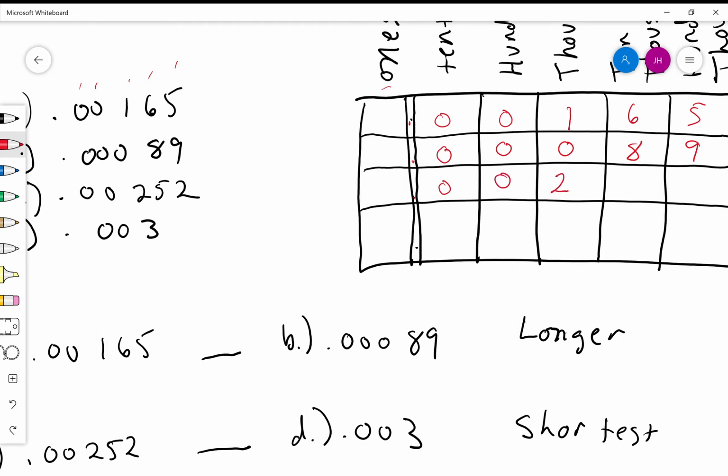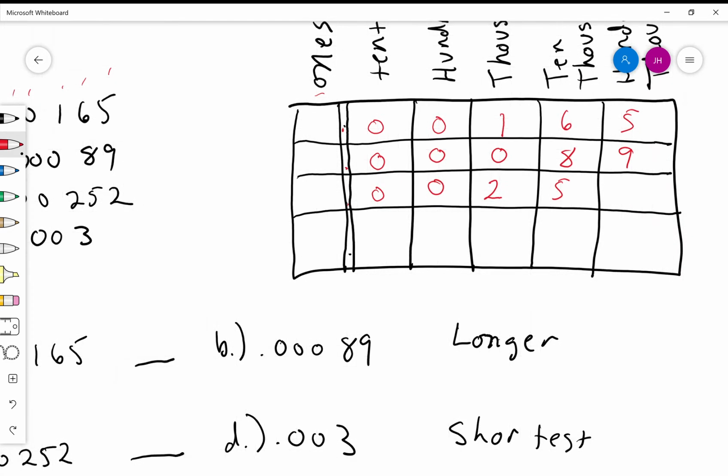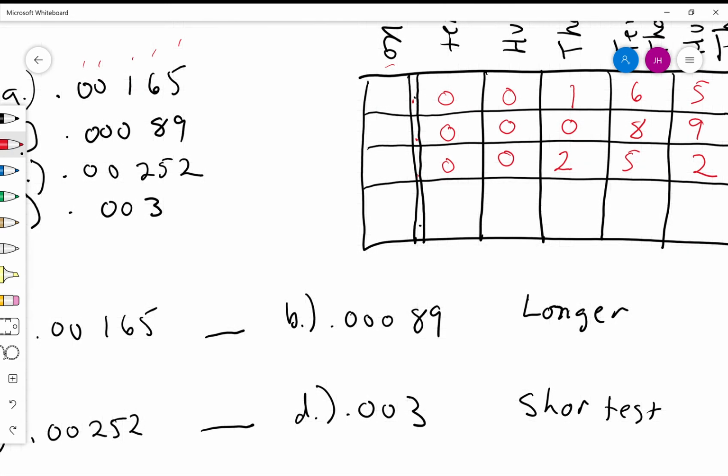We have 2 thousandths, 5 10,000ths, and then we have 2 100,000ths. And then 0.0, 0 tenths, 0 hundredths is 3 thousandths.